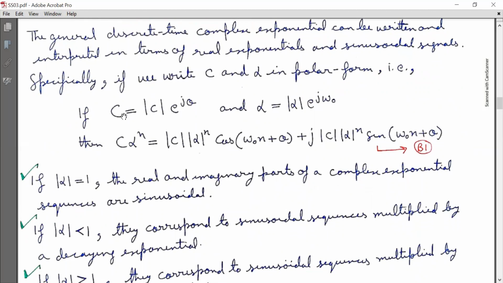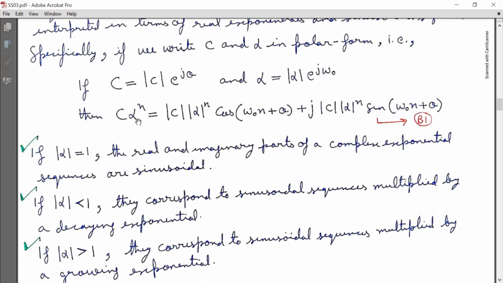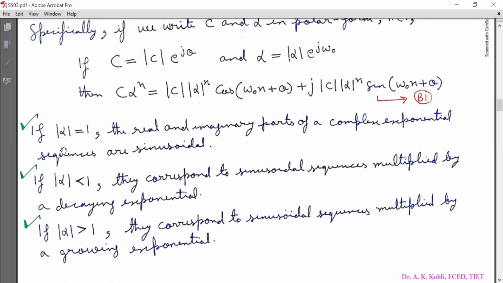What I've done is substitute C equal to |C| e^{jθ} and α equal to |α| e^{jω₀}, and I have got Cα^n as equation B1. Now there are three cases. If magnitude α is equal to 1, the real and imaginary parts of the complex exponential sequences are sinusoidal. If magnitude α is less than 1, they correspond to sinusoidal sequences multiplied by a decaying exponential. And if α is greater than 1, they correspond to sinusoidal sequences multiplied by a growing exponential.